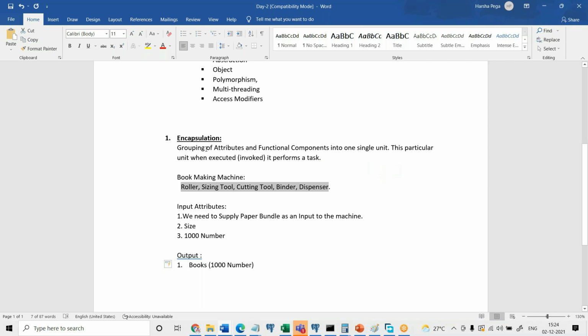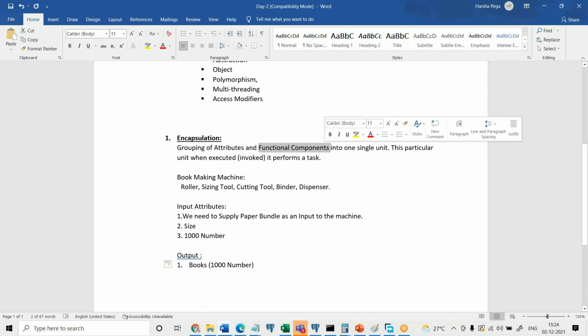So encapsulation means you are going to encapsulate, means group together all the different functional units. All these functional units work together. They are not independent. All these functional units are going to work together as per their functionality. And finally it performs a task and generates an output, right? So encapsulation means grouping of functional components.